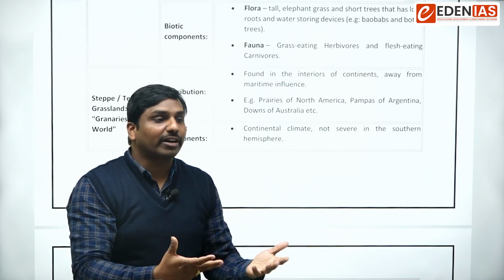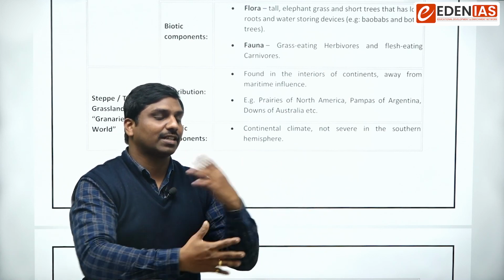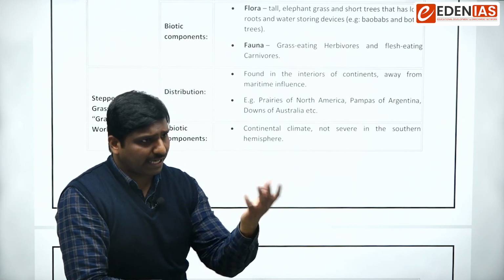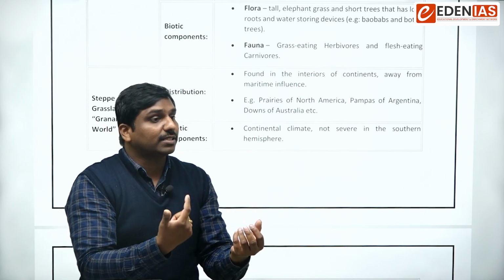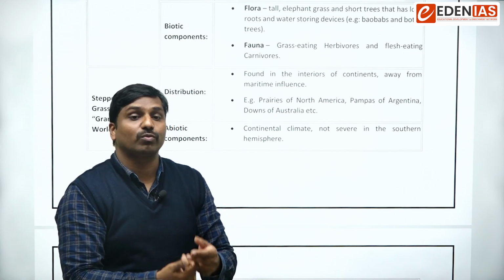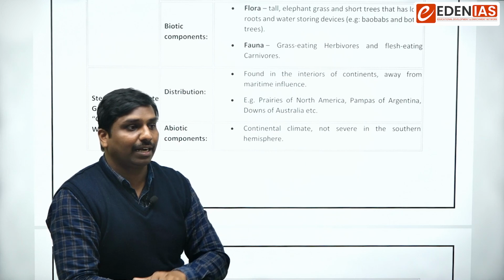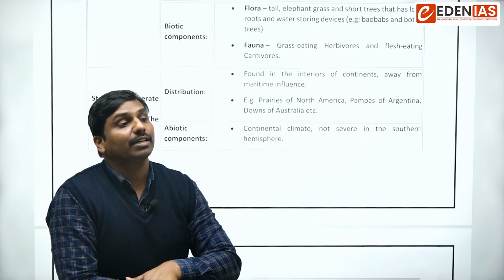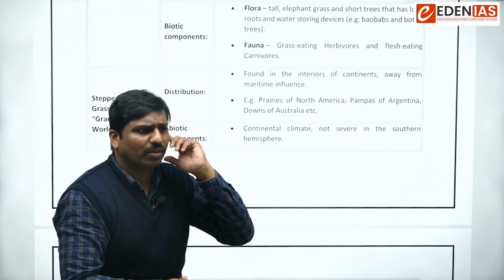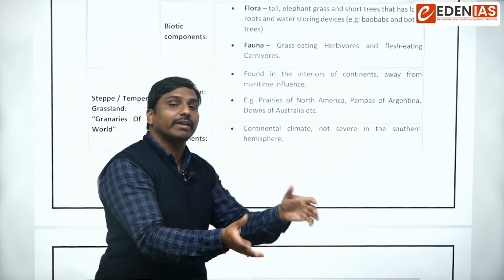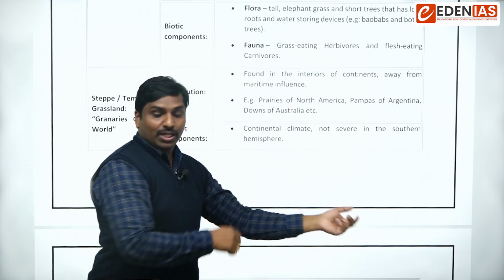When you have the moderating effect of the sea, winds will flow, so the climate will have such variations. But as there is no water body surrounding it, climatic conditions would be very harsh. That kind of climate is known as continental climate, or the factor is known as continentality. You have to remember that. Continental means land area, as opposed to the oceanic region. Can you recollect this from geography?